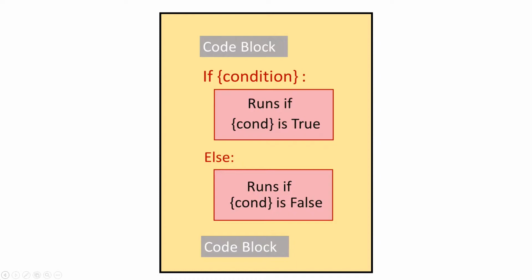So after the colon, in the next line you have to give a certain amount of space, called indentation. It can be a fixed indentation. Mostly we prefer 4 spaces, and you have your set of codes that has to be run. Then in the next line, again back to alignment with if, you have to write else, and then comes the colon and a set of codes to run if the condition that was checked is false, and coming back down there are normal codes.